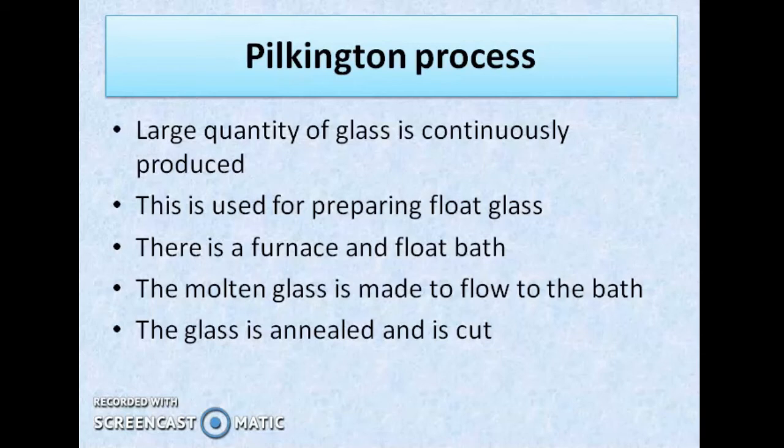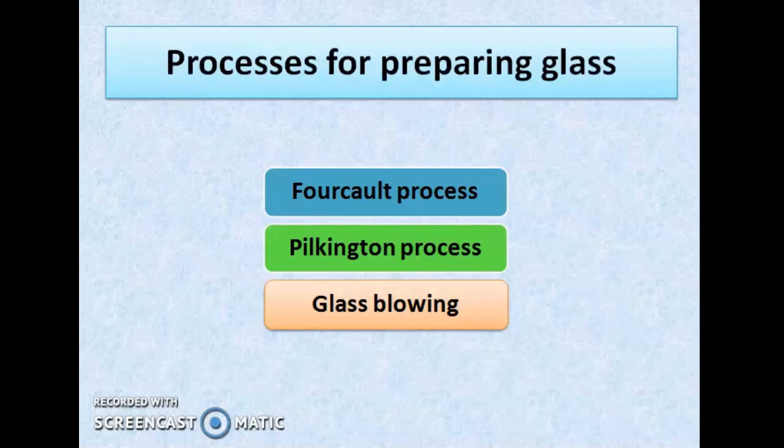There is another process, and that is glass blowing. In glass blowing, air is blown into cob of glass. This hot glass is given desired shape by allowing the air to flow through it. The glass articles are formed this way. So we have covered 3 important glass manufacturing processes. Depending on the type of glass, some modifications are made in the process. The process and raw materials will lead to different varieties of glass.